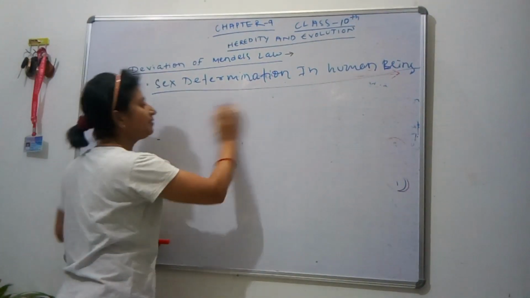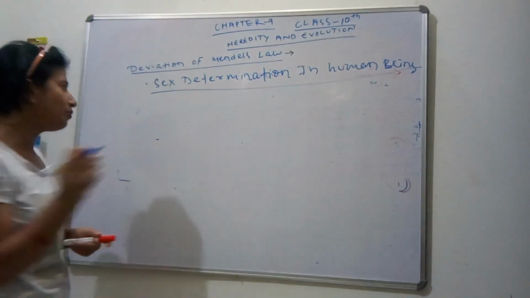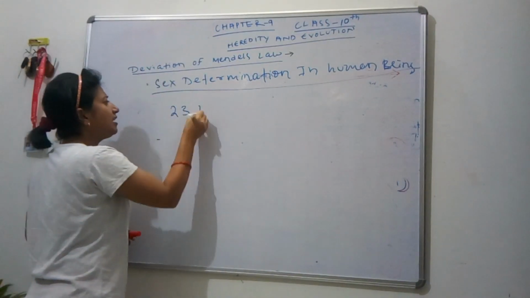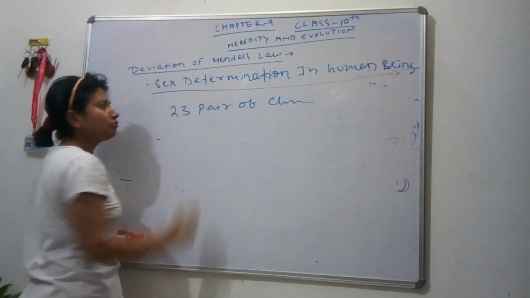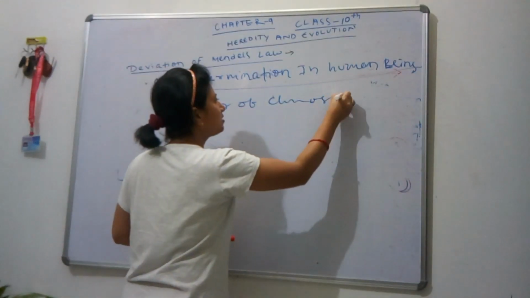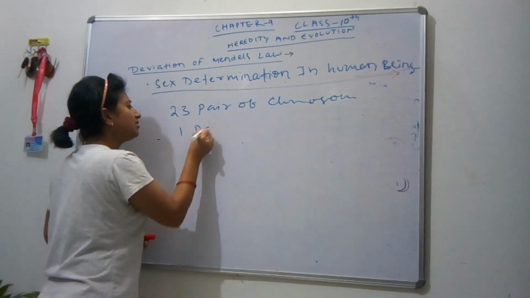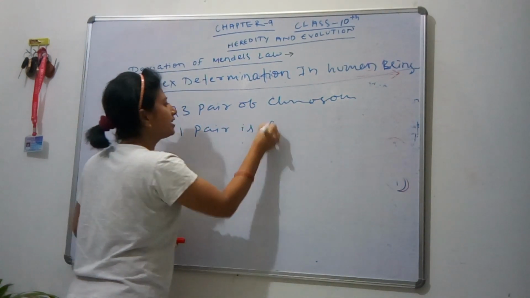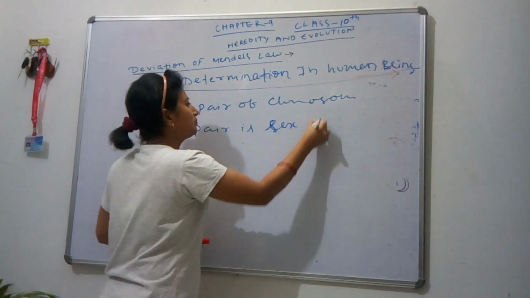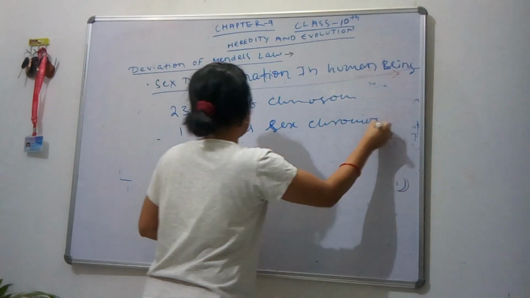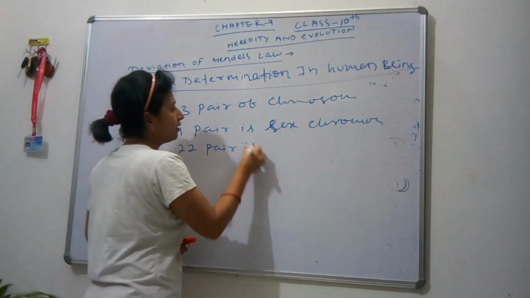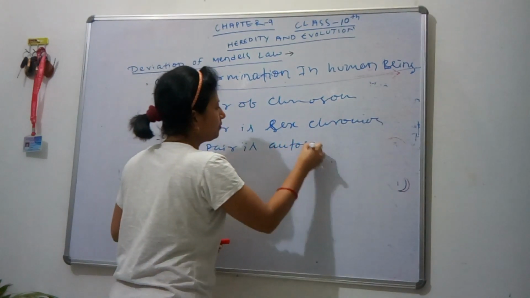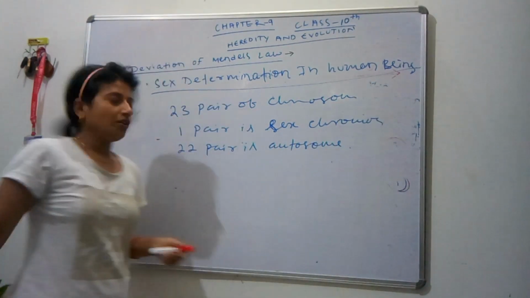So let's understand. As we know, human beings have 23 pairs of chromosomes. Out of 23 pairs of chromosomes, one pair is the sex chromosome and 22 pairs are autosomes.